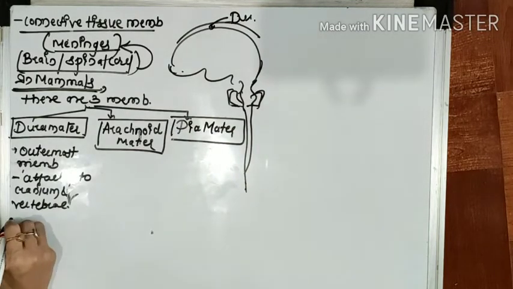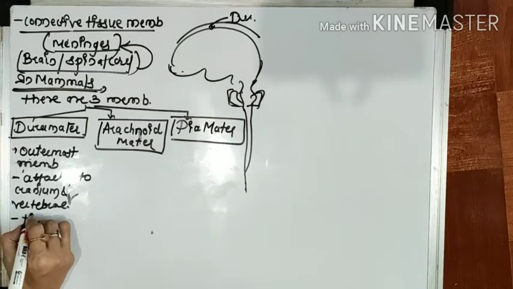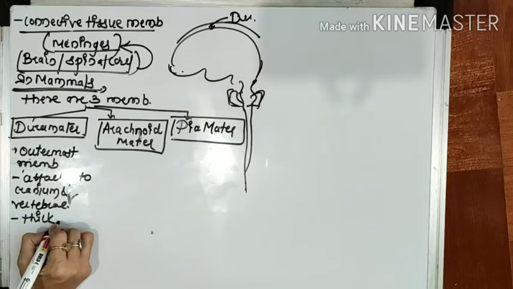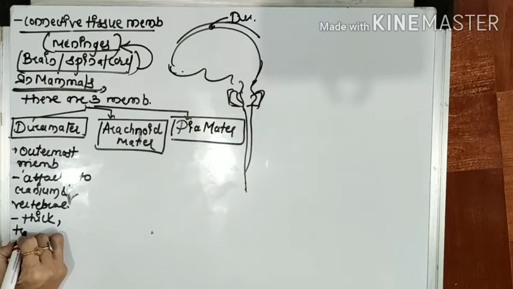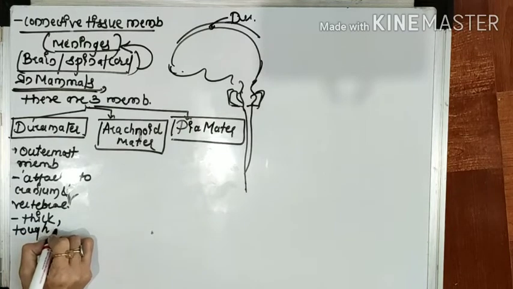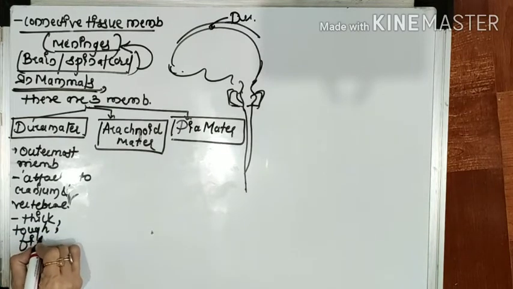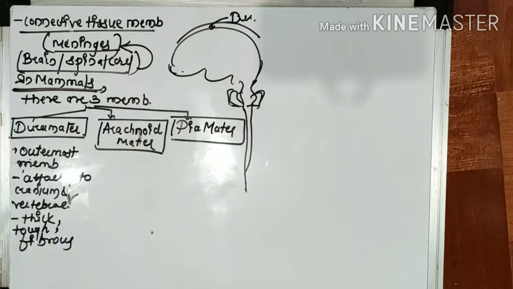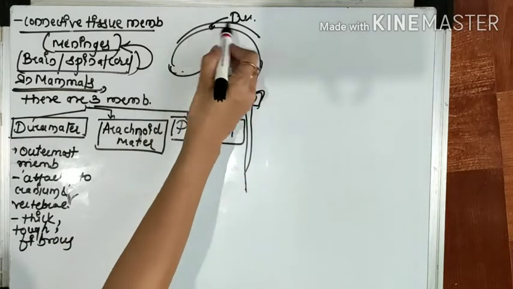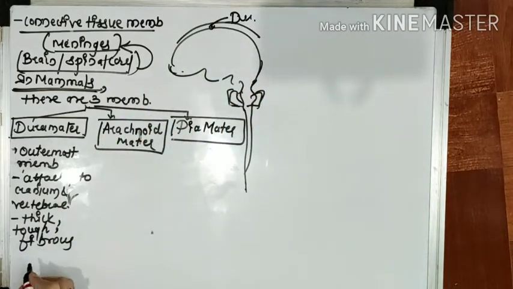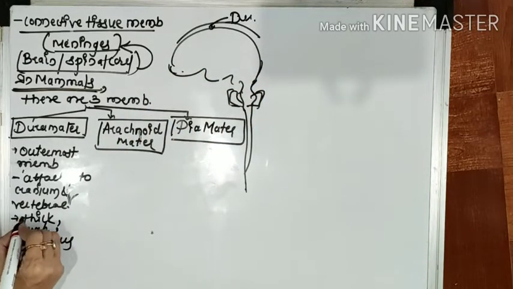This dura mater is very thick, very tough and fibrous. What is the nature of this dura mater? It is a very thick, fibrous and tough membrane. The function of this membrane is protective.